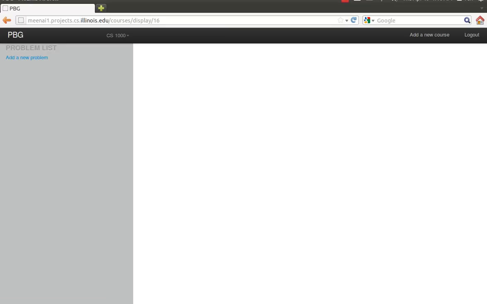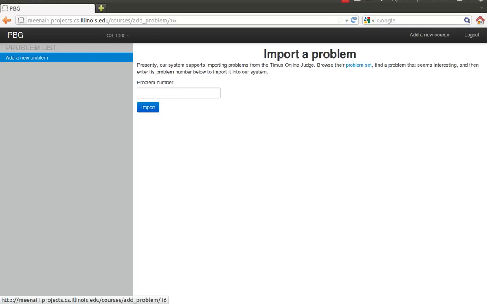Okay, so now I get taken to this perspective where again we have the problem list, but there's this new option that says add a new problem. So basically I can add problems that students who enroll in my course can solve. So basically we interface with a website called TMIS, and when you want to add a problem to your course, you enter in that problem number from that website, and our website interfaces with that website and gets that problem.